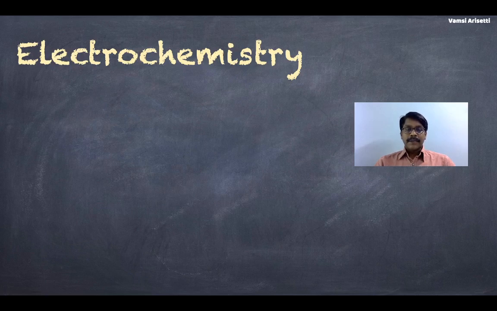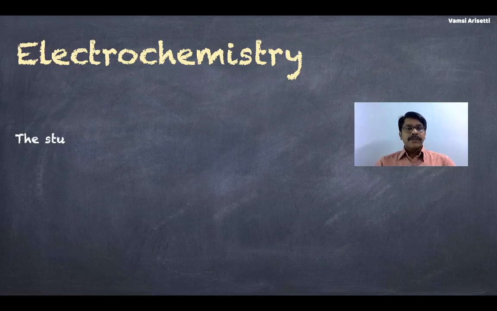So chemical compounds are involved. Chemicals produce electricity, or electricity can be used to convert chemical compounds. That is the reason why electrochemistry is a very important branch of chemistry.